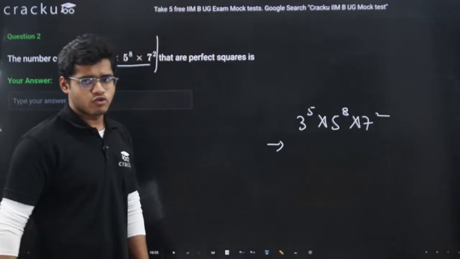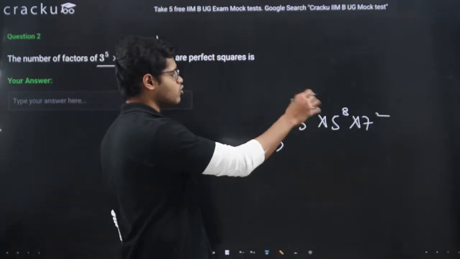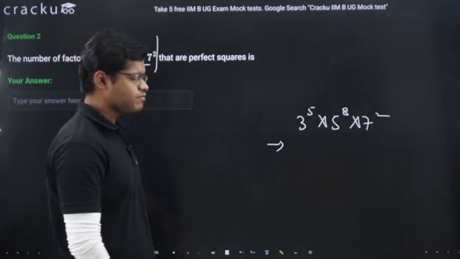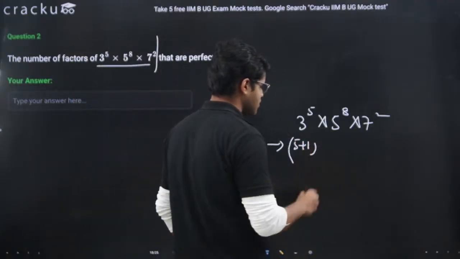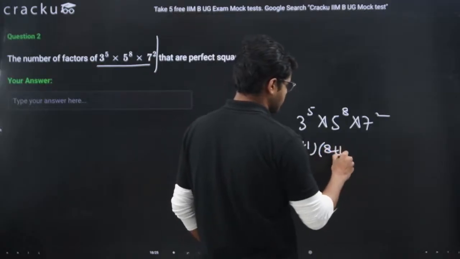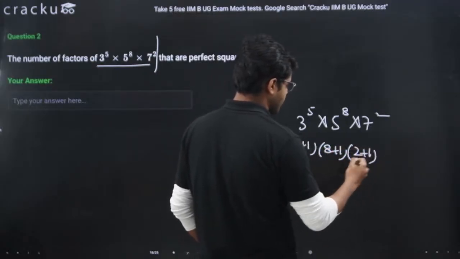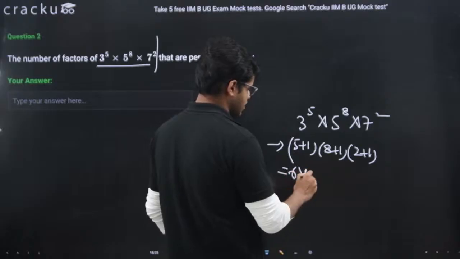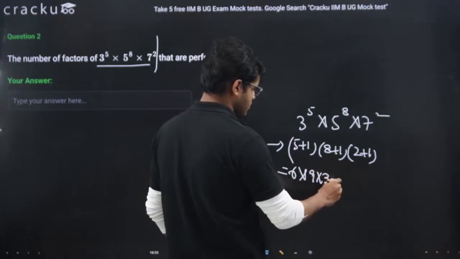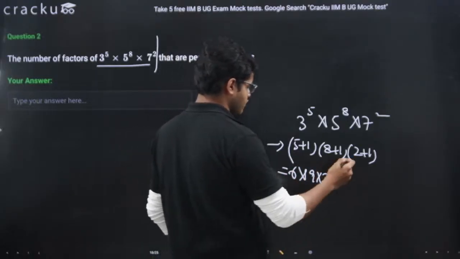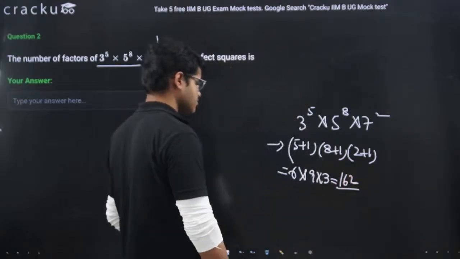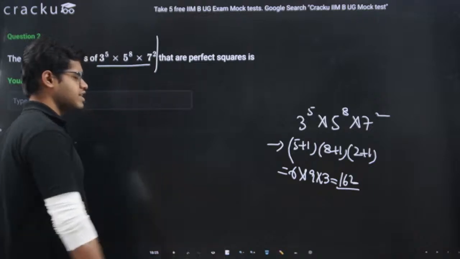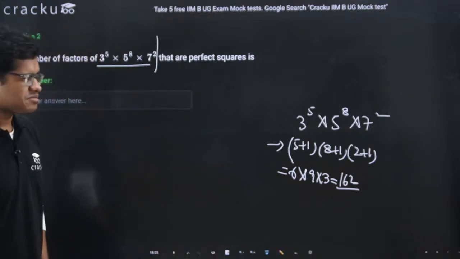So the only thing we need to do is apply the formula. What is the formula to find the number of factors? Add 1 to each and every power of the prime number and multiply them. Means 5 add 1, 8 add 1, 2 add 1 and multiply. So it is 6 into 9 into 3, so it is 54 into 3, it is 162. Right? A very simple question, life would have been easy, right?